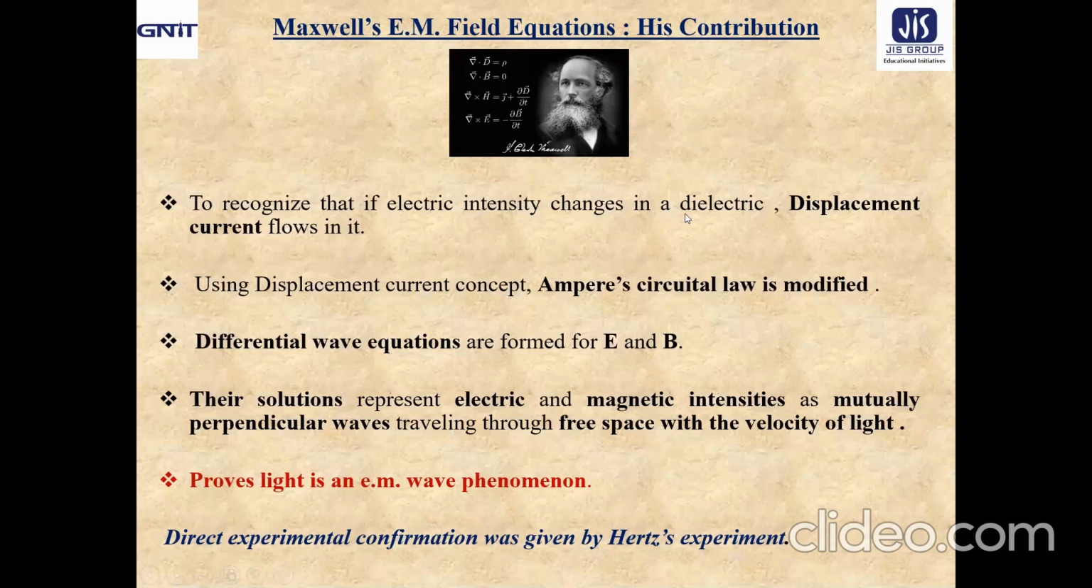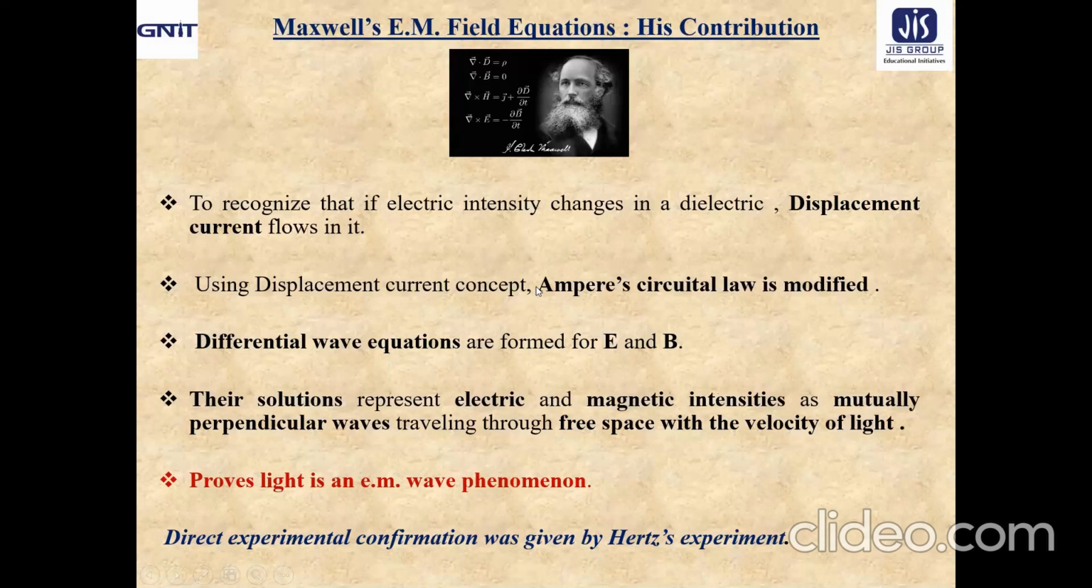Even the dielectric is in the form of vacuum. Then in the light of displacement current, he modified Ampere's circuital law, and from there he expressed electric field and magnetic field in the form of two differential wave equations. Now their solutions represent electric and magnetic intensities as mutually perpendicular waves traveling through free space with the velocity of light. So ultimately he proved light is an electromagnetic wave phenomenon.